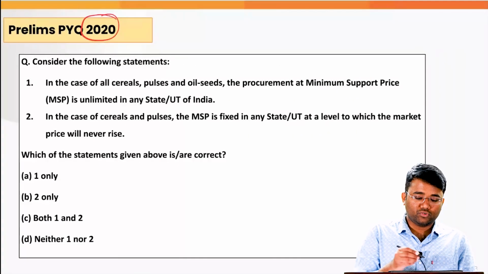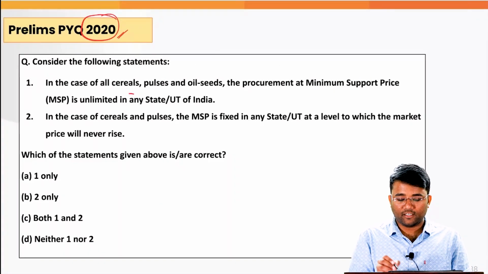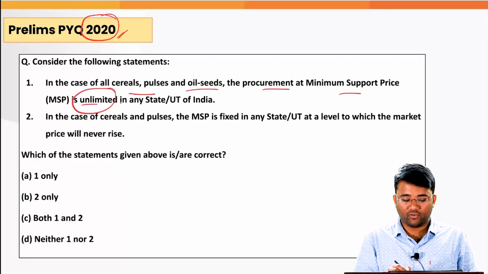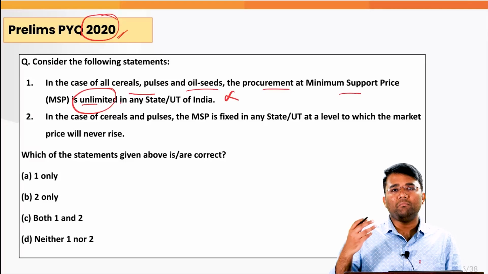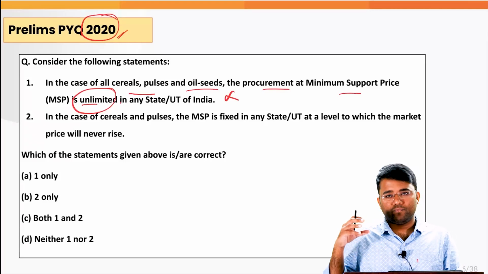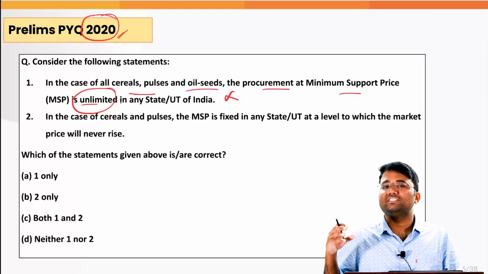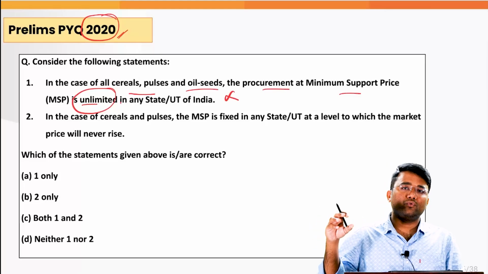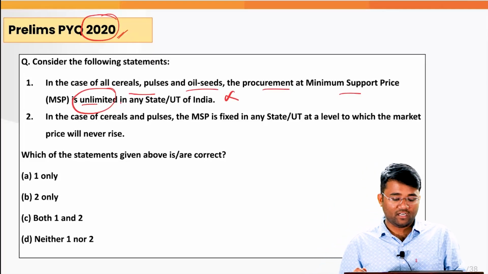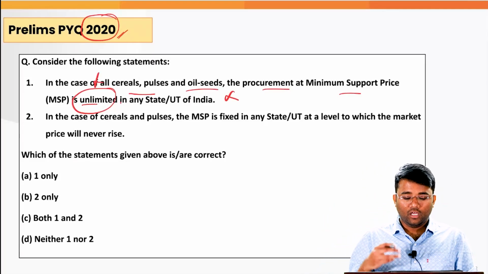Then this question 2020: in case all cereal, pulses and oil seeds procurement at minimum support price MSP is unlimited in any state or UT, that is incorrect. The government maintains a buffer stock and they procure only that much of crops which it needs for the buffer stocks and ensuring the food security for giving under the PDS, etc. So there is no unlimited procurement.